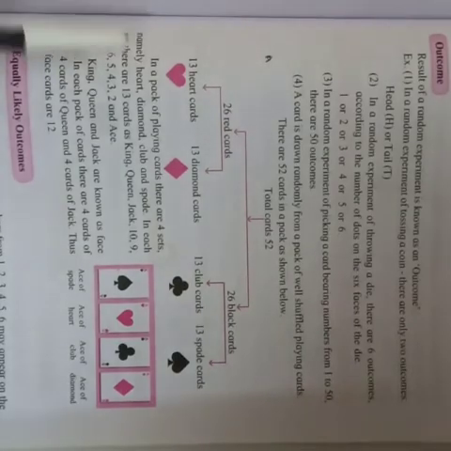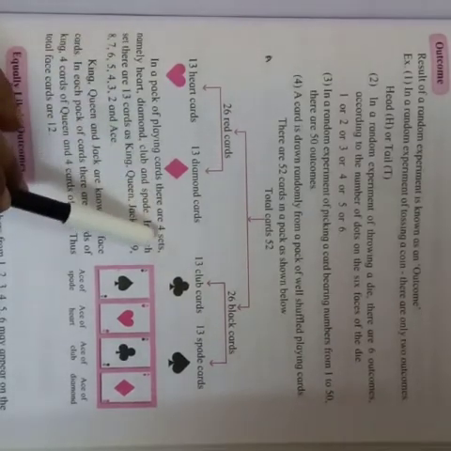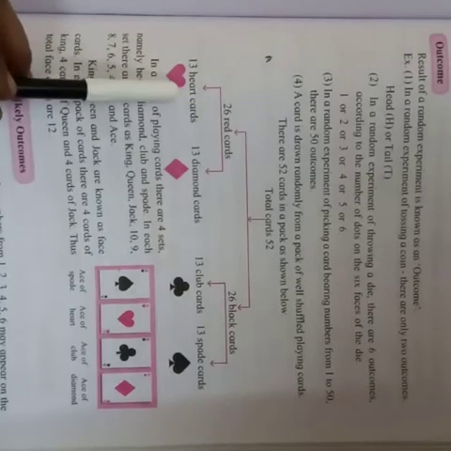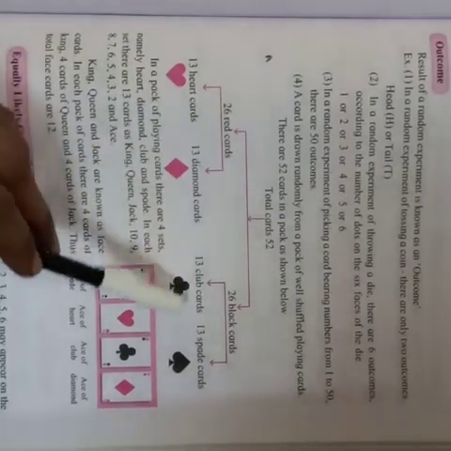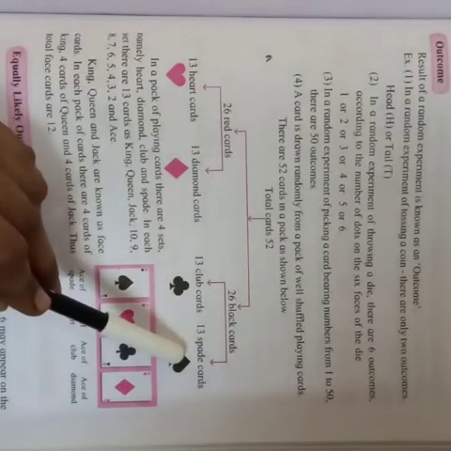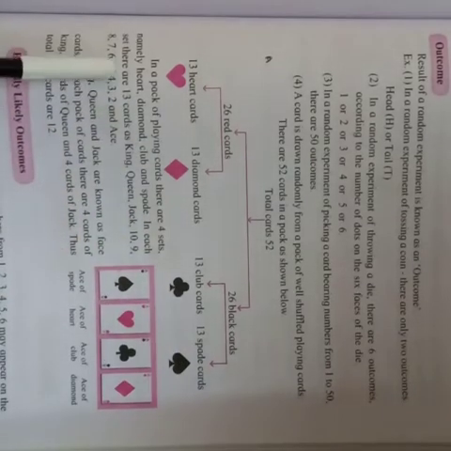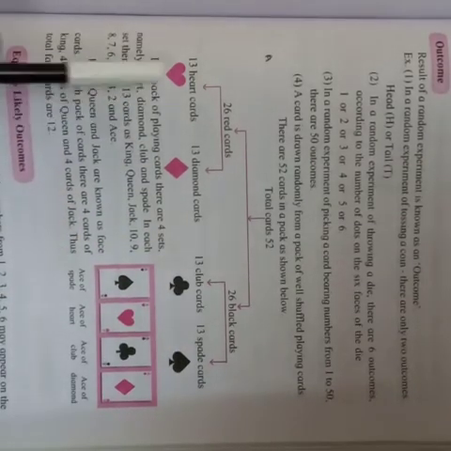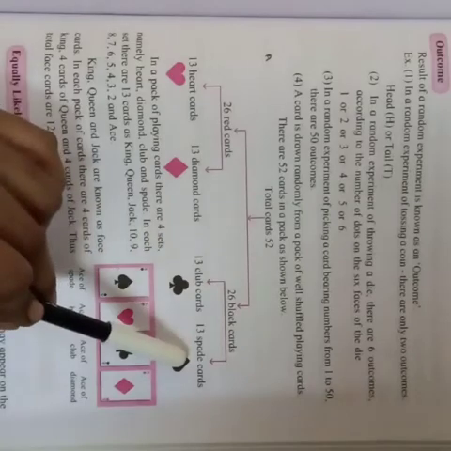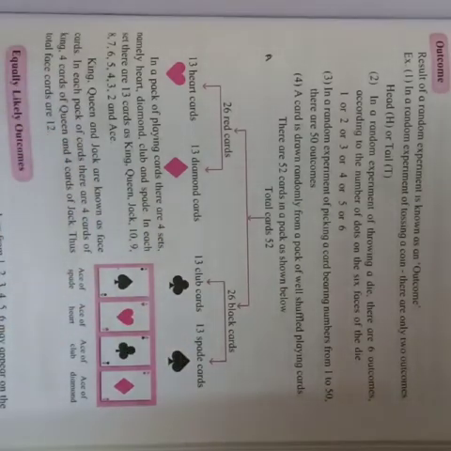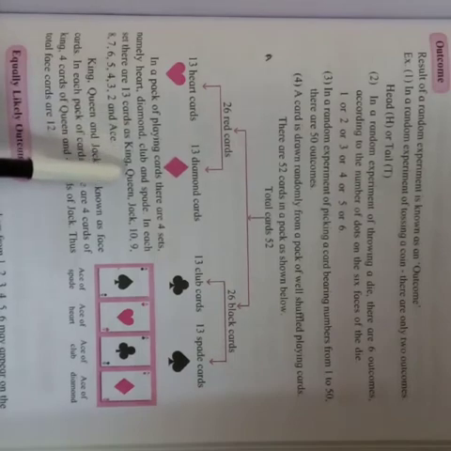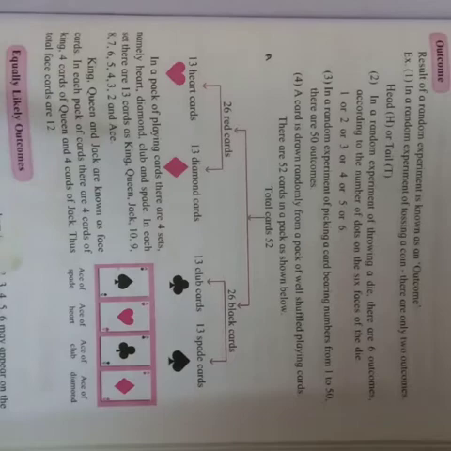Okay. Now, in a pack of playing cards, there are 4 sets. Just now I told you, heart, diamond, club and spade. In each set, there are 13 cards. Set means group. Now, in each set, there are 13 cards: king, queen, jack, 10, 9, 8, 7, 6, 5, 4, 3, 2.